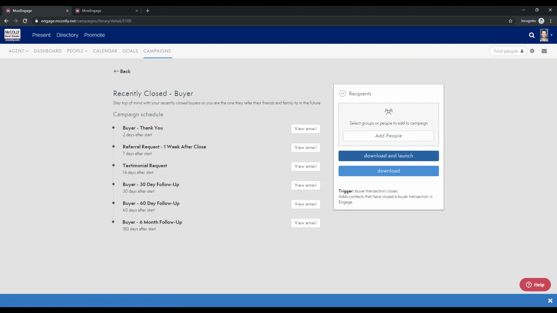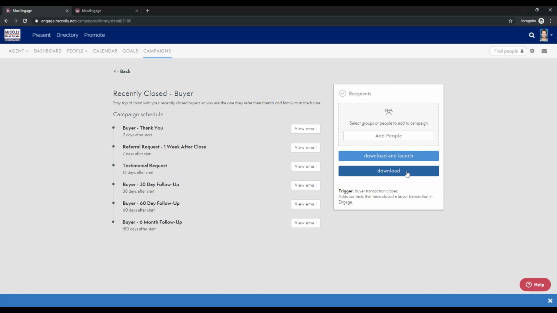And then you can see here we have a couple different buttons. So download and launch, we've actually renamed these buttons for an upcoming release. So when you get into Engage, you will see some of these naming conventions change. Download and launch basically means to start the campaign. So this one will be renamed to Run Now. When you hit this button, download and launch, or Run Now, it'll start the campaign, and that one will be running immediately.